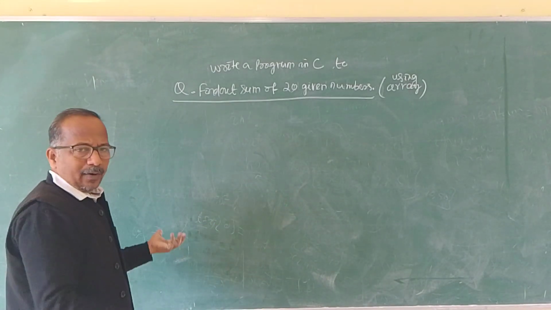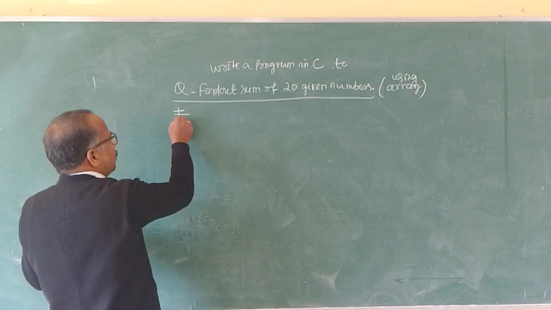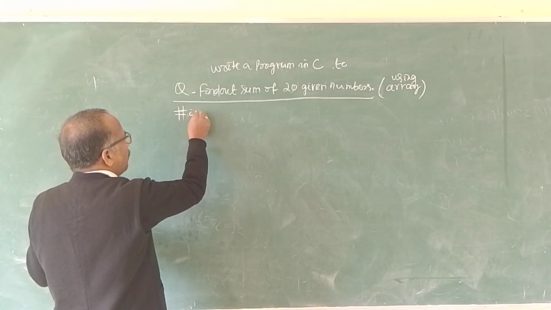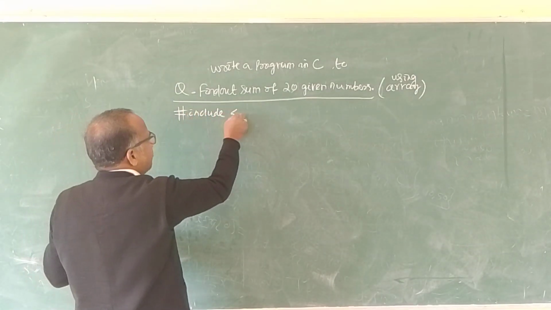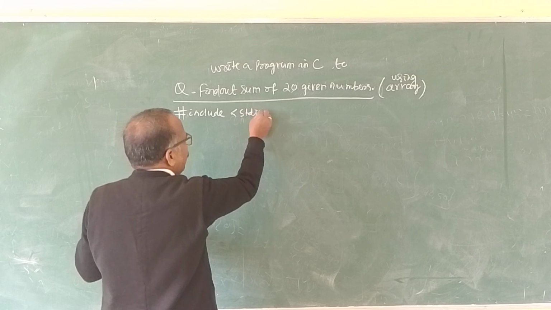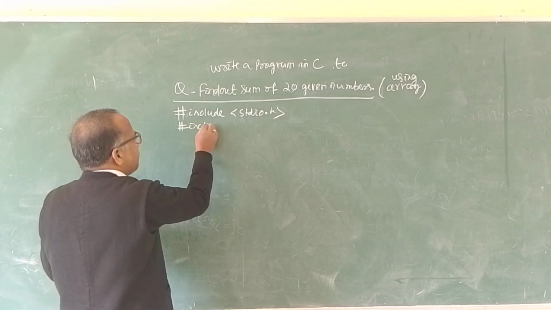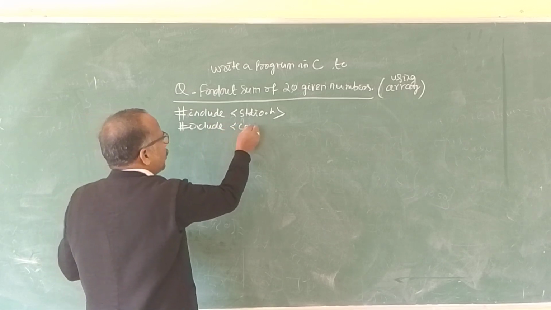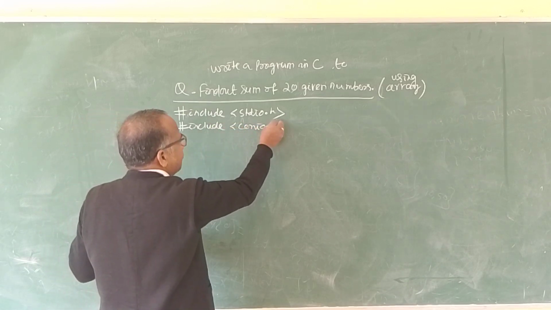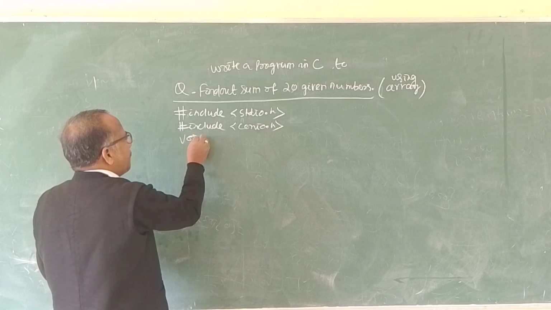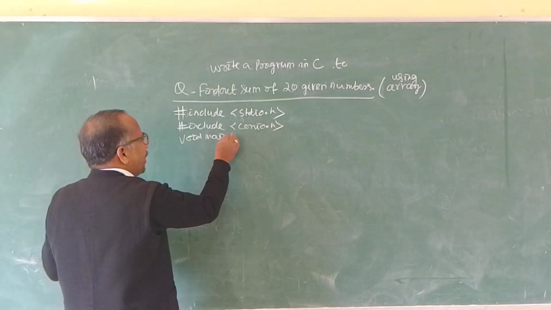What happens normally? What do we do? First, include the stdio.h header file, then include conio.h, then void main.